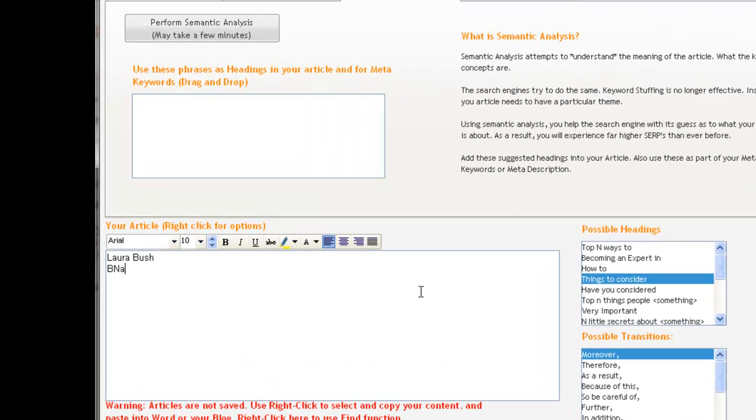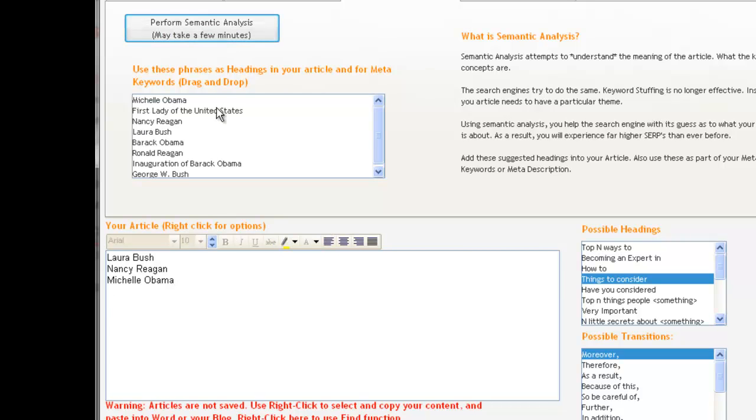For example, if I do Laura Bush and Nancy Reagan and Michelle Obama, the old article type wizards would be keywords, Bush, Reagan, Obama. But now if I click the Perform Semantic Analysis, take a look at the suggestions. In fact, the second one is very incredibly accurate. It says First Ladies of the United States.